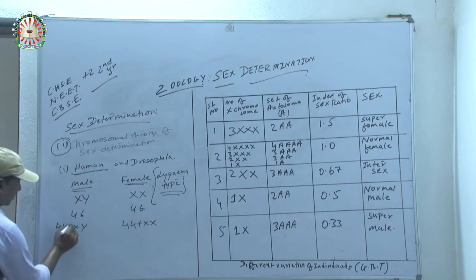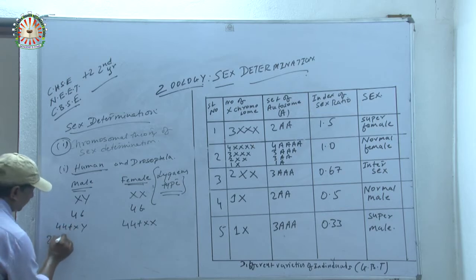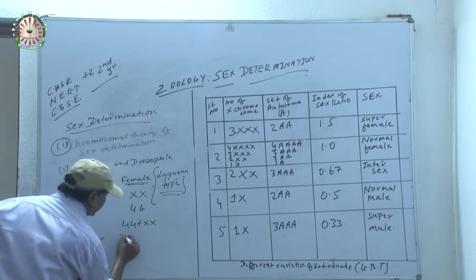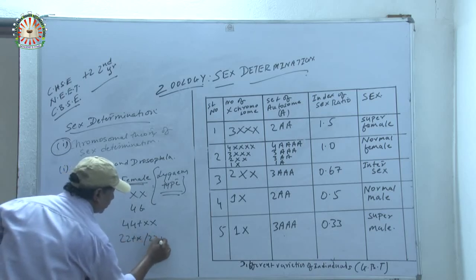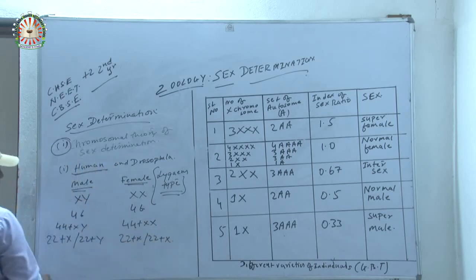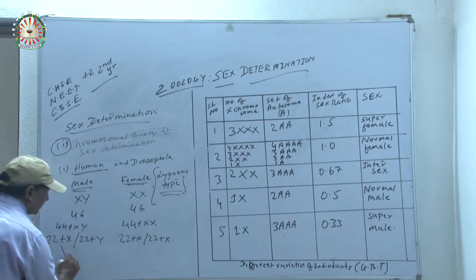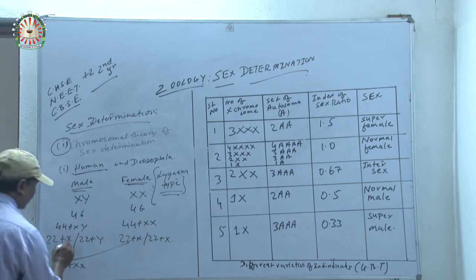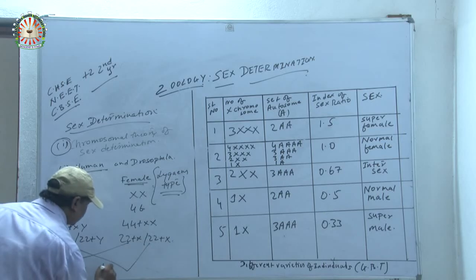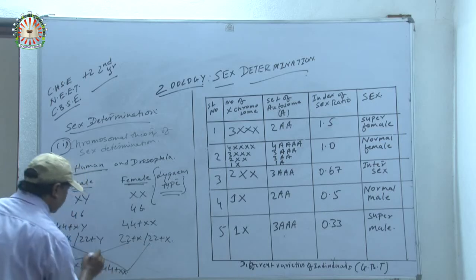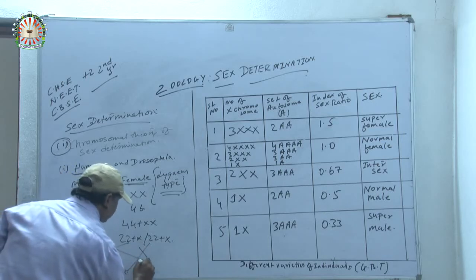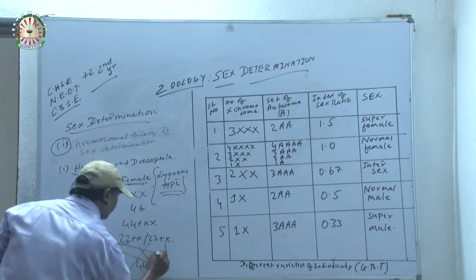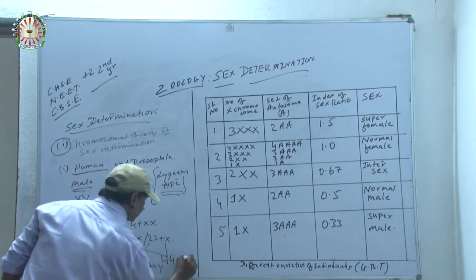Now gamete formation: 22 plus X and 22 plus Y in male, and 22 plus X and 22 plus X in female. Combining, we get 44 plus XX, 44 plus XX, 44 plus XY, and 44 plus XY.